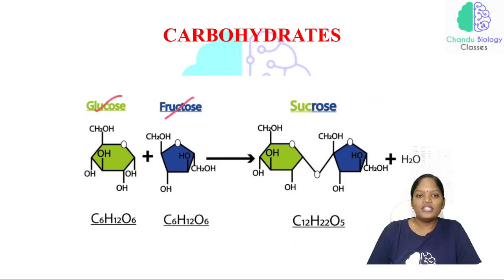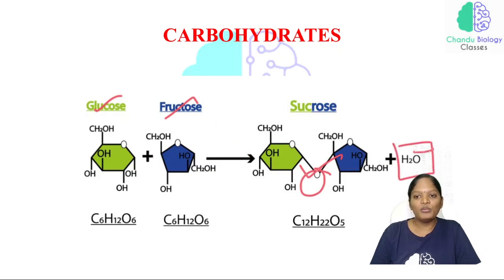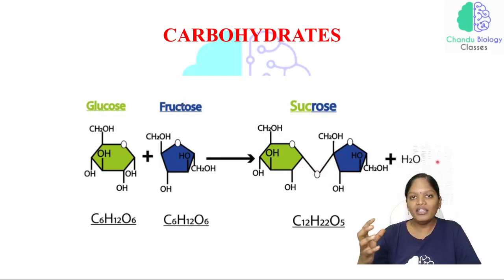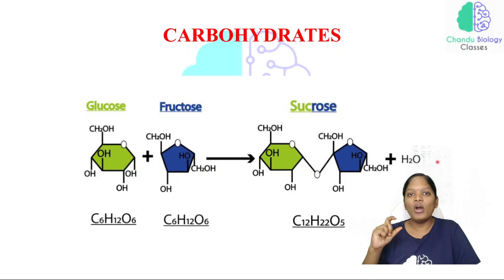Both glucose and fructose are linked by a linkage, and one hydrogen has been removed. By binding of these two sugars, a water molecule has been eliminated, and this process is called a hydrolysis process. So based on this hydrolysis, the carbohydrates have been classified into mono, di and polysaccharides, right?